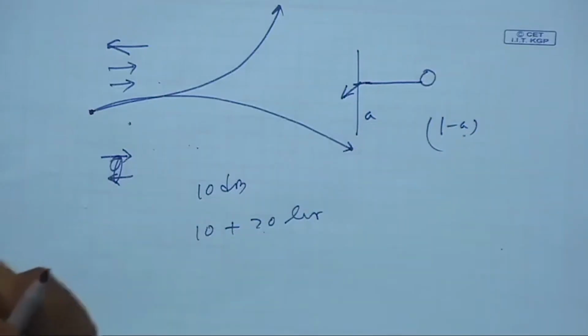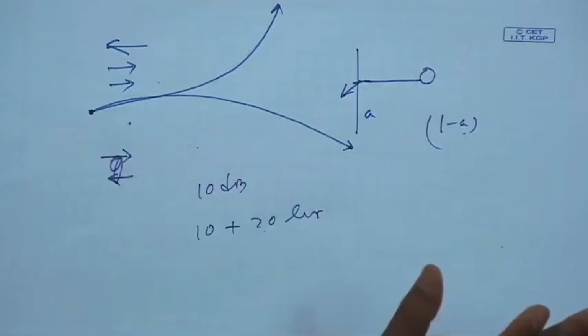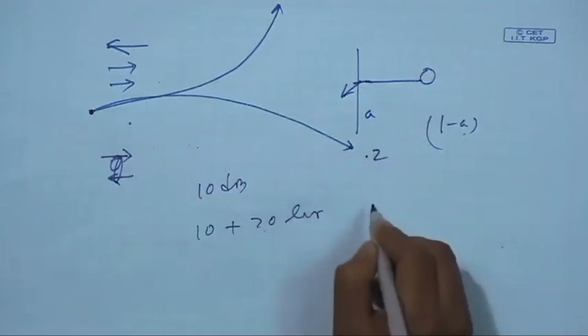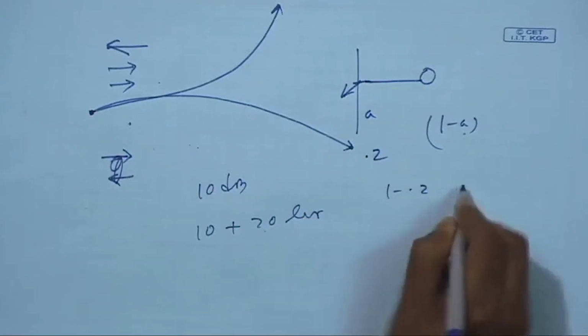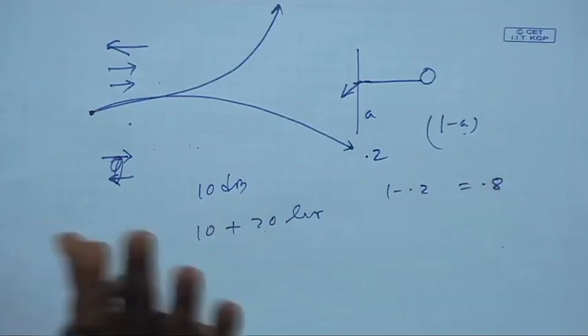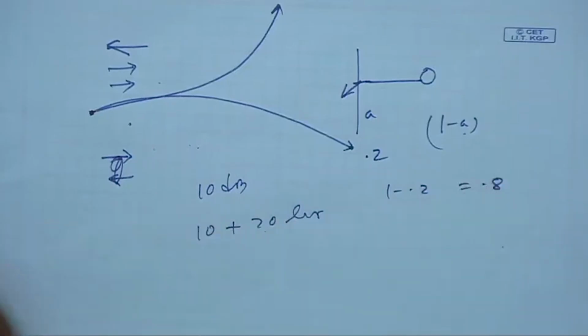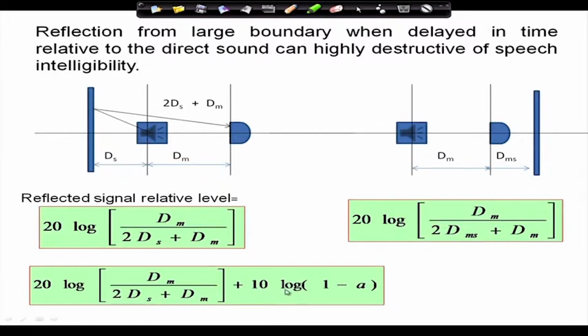If the absorption coefficient is A, let us say 8% is absorbed, that means 92% will be reflected. Or let the absorption coefficient be 0.2, then 1 minus 0.2, so 0.8 of the energy will be reflected. So 10 log (1 minus A) will be the correction to the sound pressure level of the reflected sound. Okay, so that way we can measure.